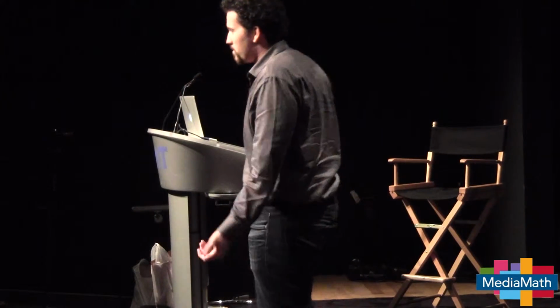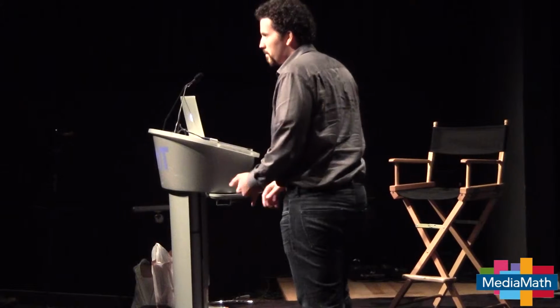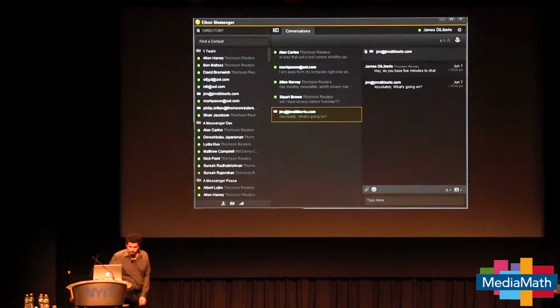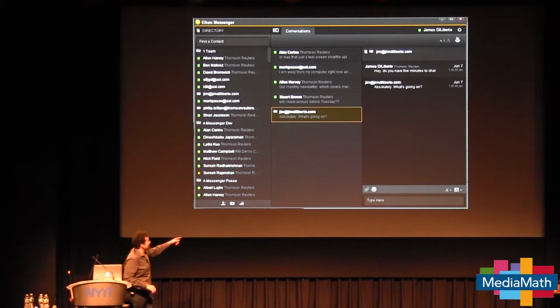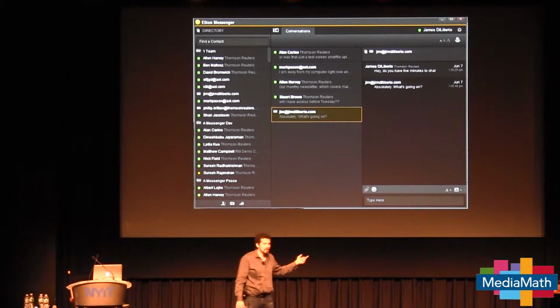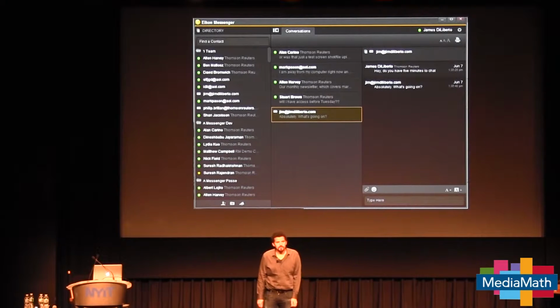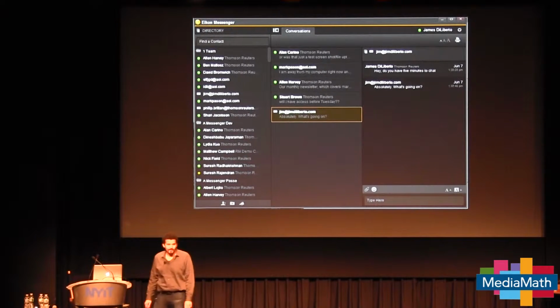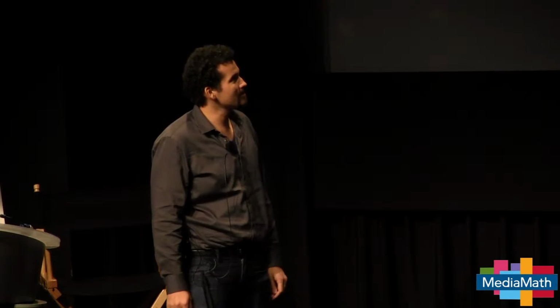So we took about 6 Go developers, and we actually built their entire instant messaging system in Go from the ground up into production. This is a screenshot of it. Basically, you can think of it as Slack for financial professionals. So if you're a stock trader, you can share charts, or you can share tickers, or these kinds of things. And it has all the standard instant messaging. So it's like the textbook Go application. It was a really awesome fit for Go.